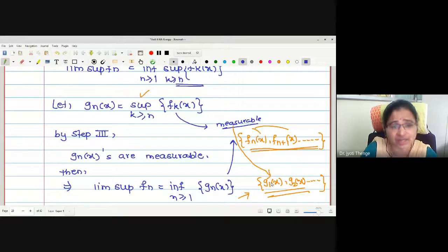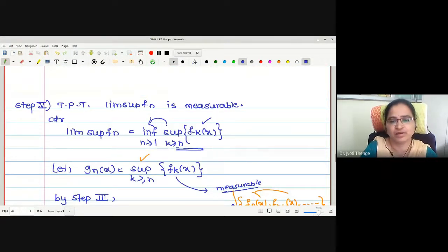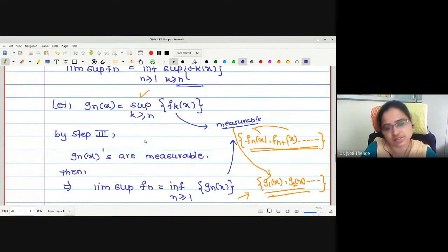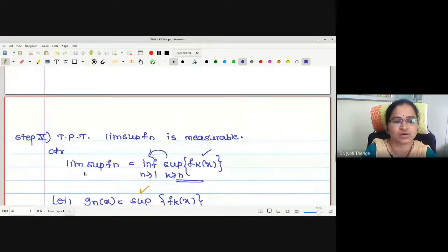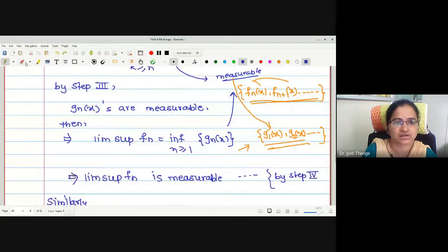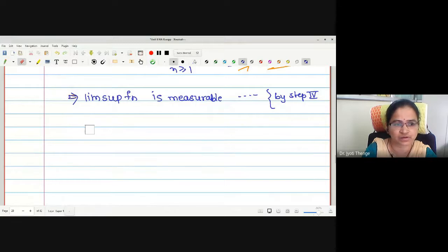May I say similarly lim inf will be measurable, because in lim inf we were just interchanging these positions. The infimum is interchanged with the supremum. You consider the infimum of f_k(x) first, it is measurable, then let us take the supremum, it is measurable. Or shall I write step number 6? I have to write step 6, not similar. Okay, step 6.